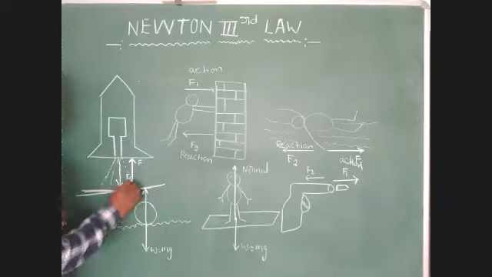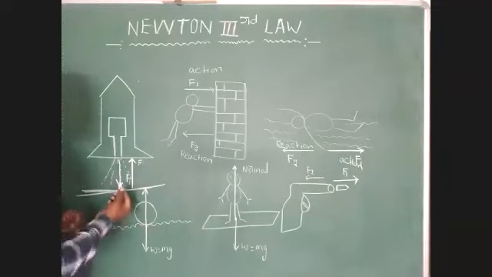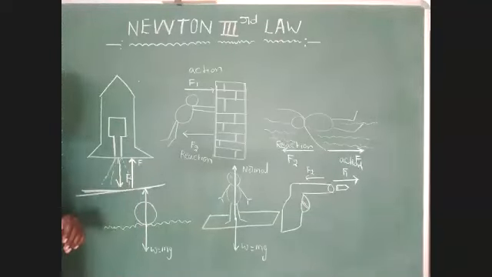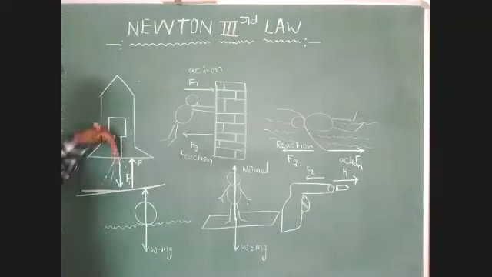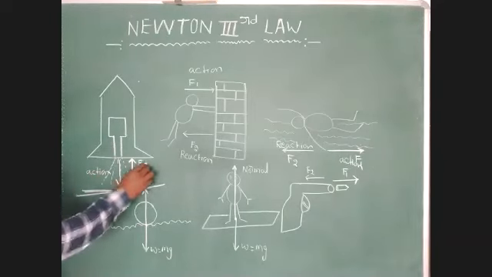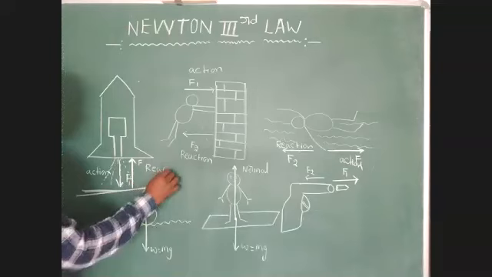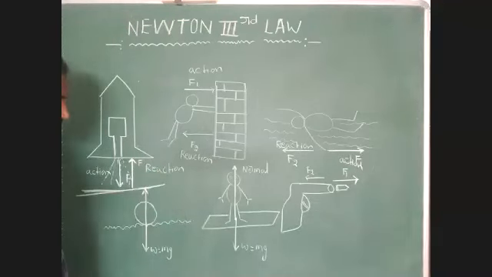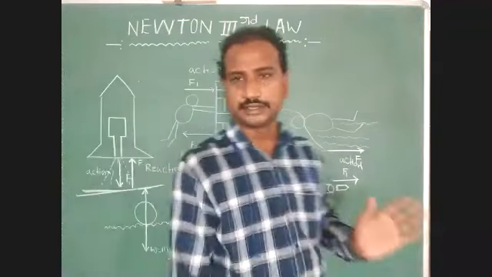Then the rocket experiences an additional external force, provided by the ground. Here, action is in the downward direction, and reaction is in the upward direction.